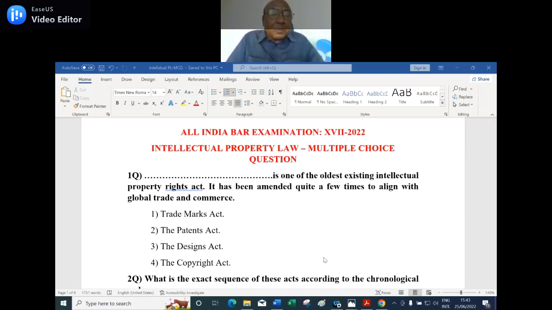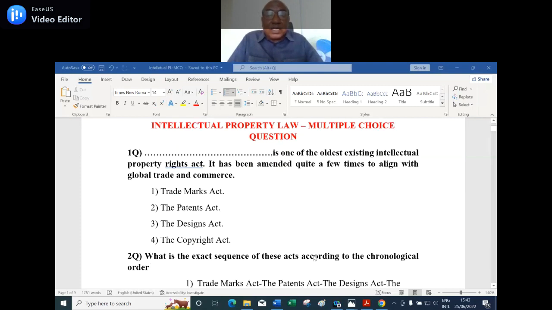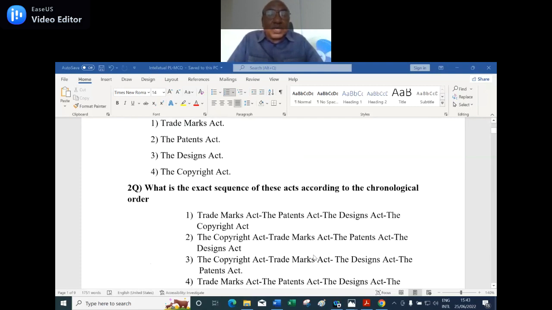Option three, the Design Act. Option four, the Copyright Act. Among the four, one is the right answer. The fourth: the Copyright Act is the oldest one, and that is the answer for the first question.